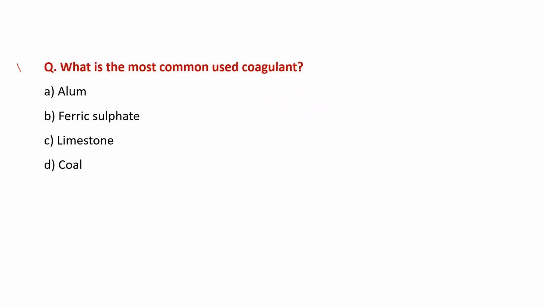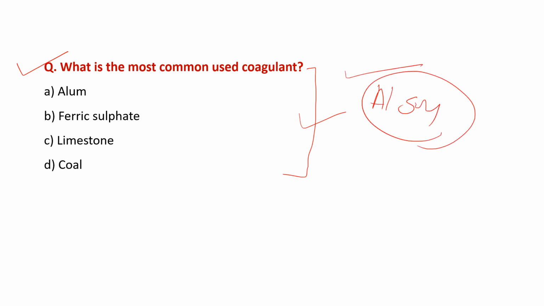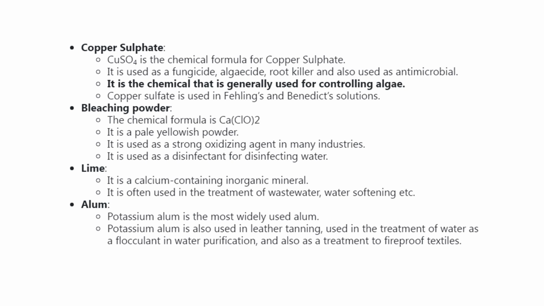Now the next question. What are the most commonly used coagulants? There are many categories of coagulants, organic as well as inorganic. I already told you that alum, that is aluminum sulfate, is the most common coagulant used for wastewater treatment. So the right answer is alum.